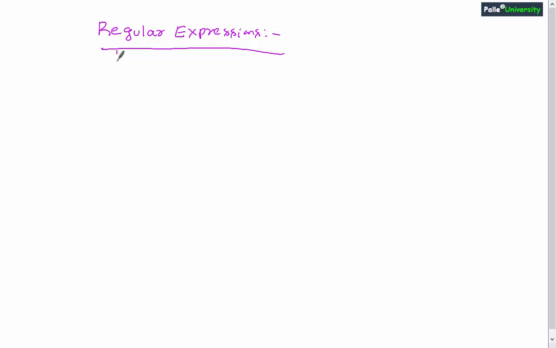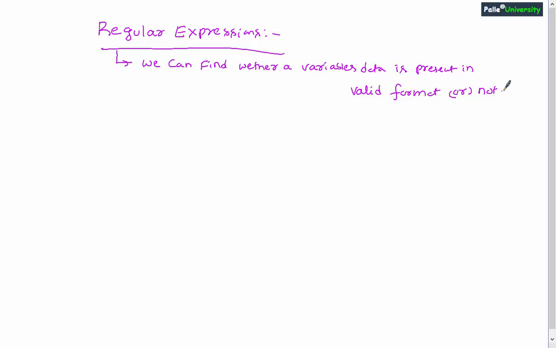In general, by using a regular expressions technique we can identify whether a variable's data is present in a valid format or not. I believe you understood the point.